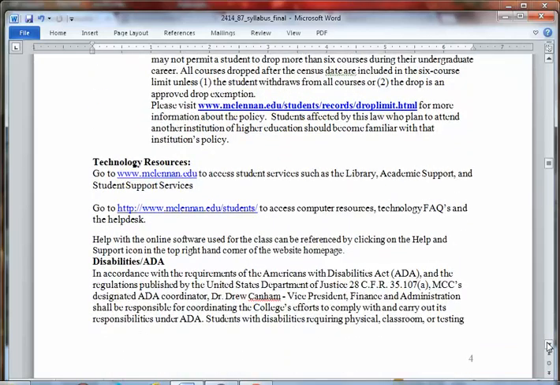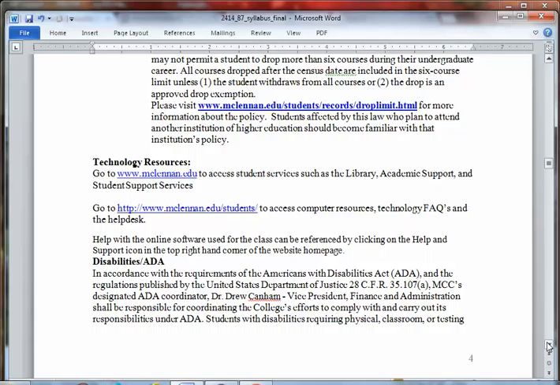There are technology resources at MCC. In addition, these are websites. If you're in Waco, you can go to the MyMathLab or the library or the Student Success Center, and there are computers there that are all equipped to help you. So if you're having any types of Wi-Fi issues or things like that, those computers are available for you to use.